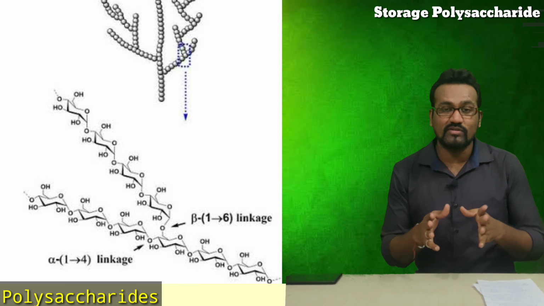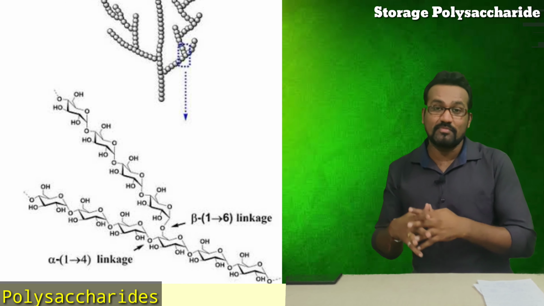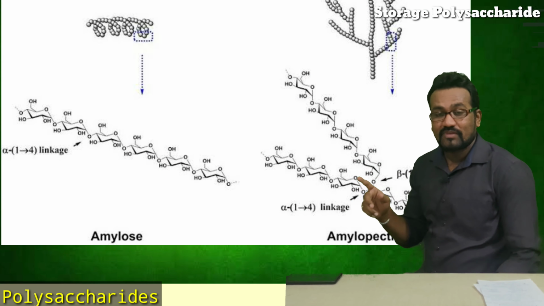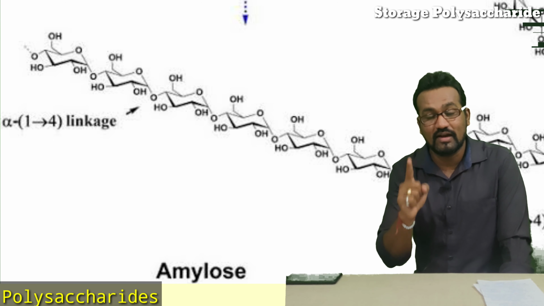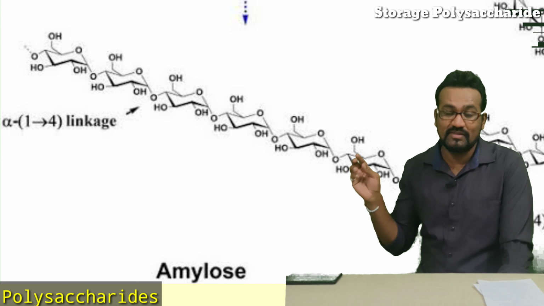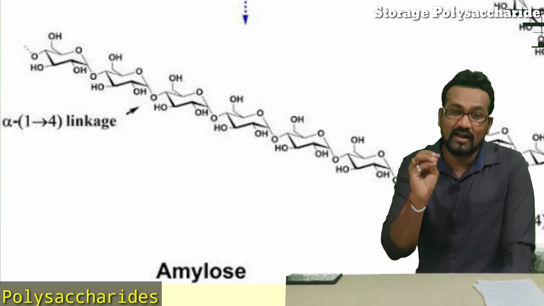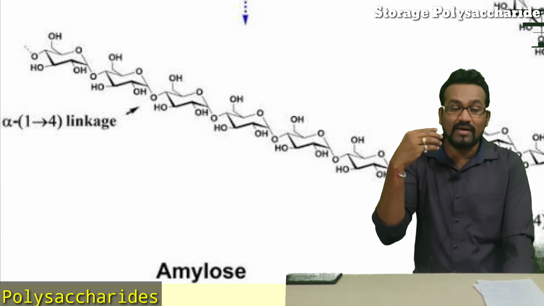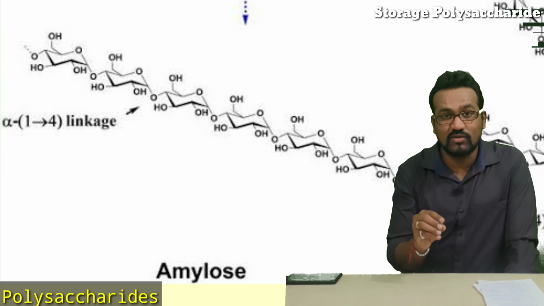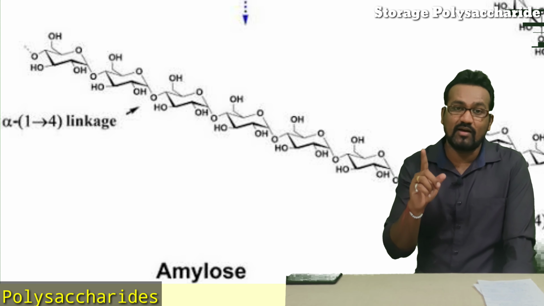Then which types of bonds are present in branched starch? If it is unbranched, it will consist only of alpha 1,4 glycosidic linkage. Please listen carefully: unbranched starch, which we call amylose, always consists of only one type of bond, which is alpha 1,4 glycosidic linkage.